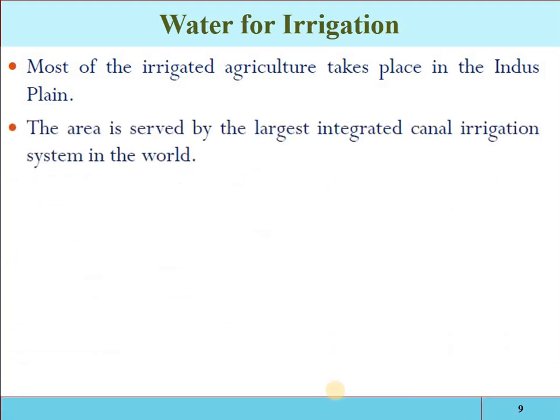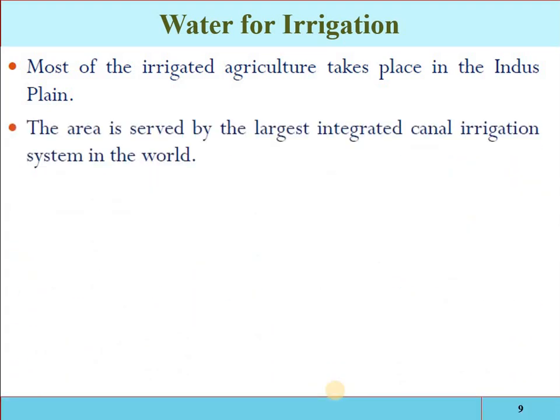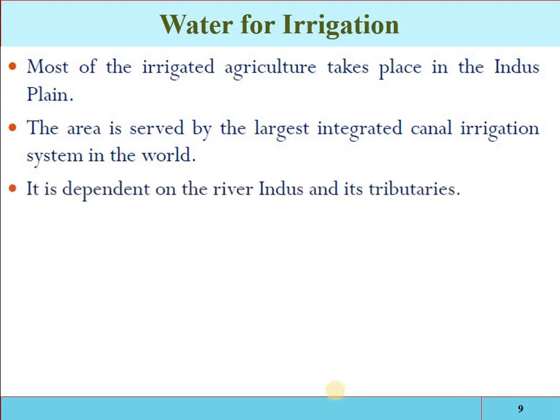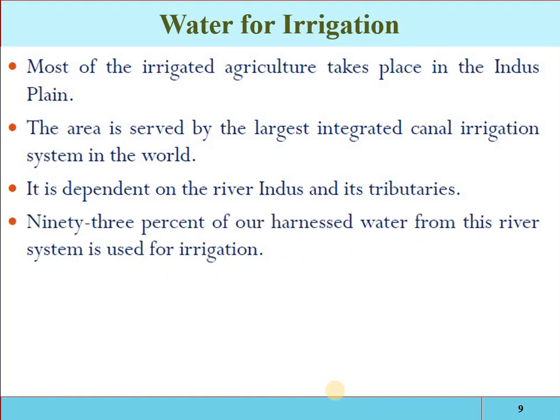The main irrigated agricultural area lies in the Indus Plain, which is formed due to the deposition of eroded particles by the Indus River, and which is one of the most fertile lands in the world. The area is served by the largest integrated canal irrigation system, one of the largest irrigation systems in the world. It is dependent on the river Indus and its tributaries. 93% of the harnessed water from this river system is used for irrigation.